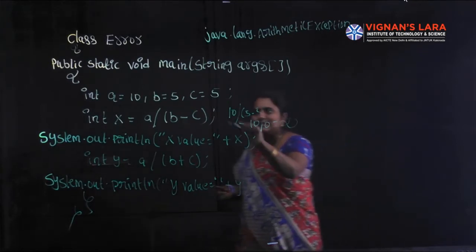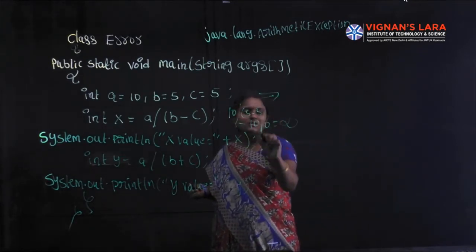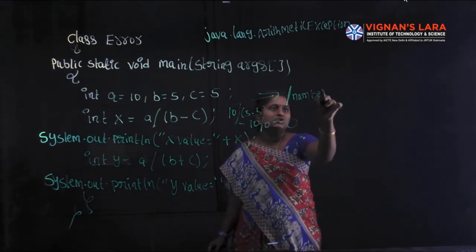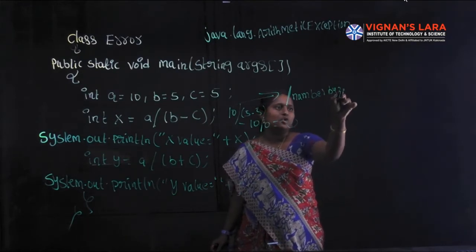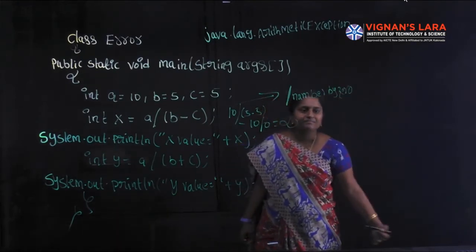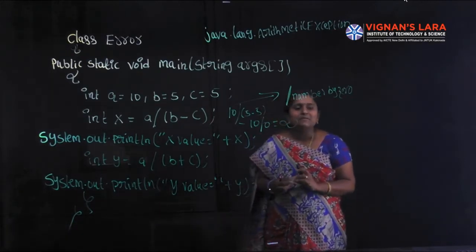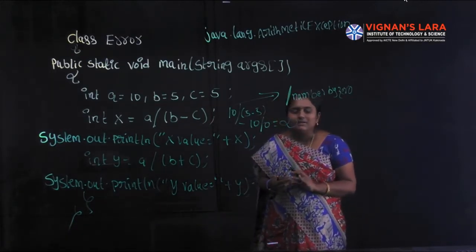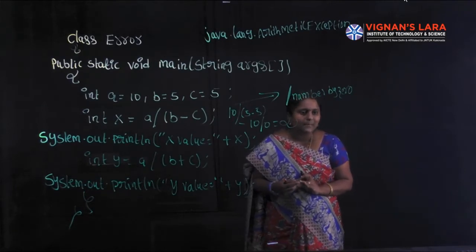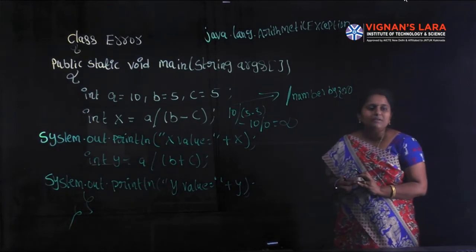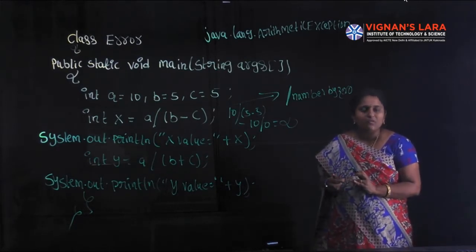In this statement one exception occurs, that is dividing a number by 0. Whenever an exception occurs, the program terminates abnormally in the middle of its execution.